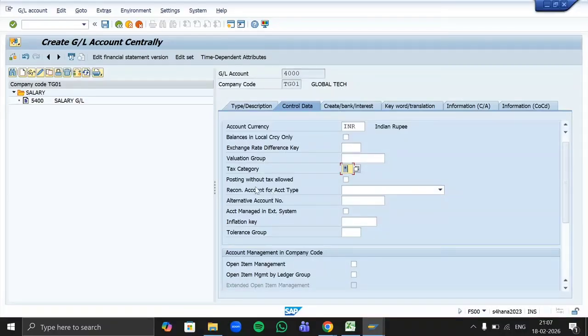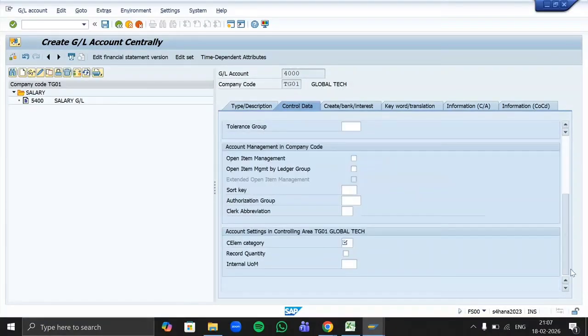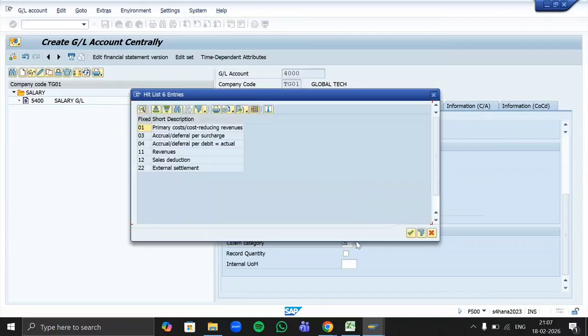So the system should allow us posting without tax also. Let's select here posting without tax allowed. Sort key is always going to remain the same, 001, as per the posting date. Now comes cost element category. Which category will be marked here? 11. Yes, for the revenue accounts, we assign the category 11, which defines that these are revenue GLs only.